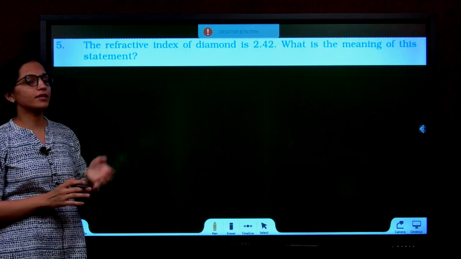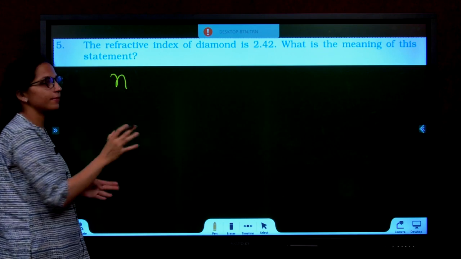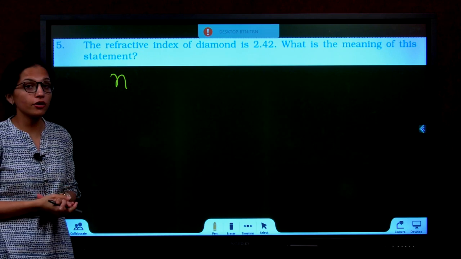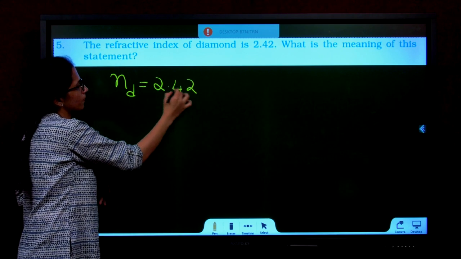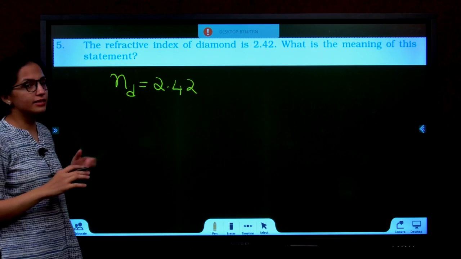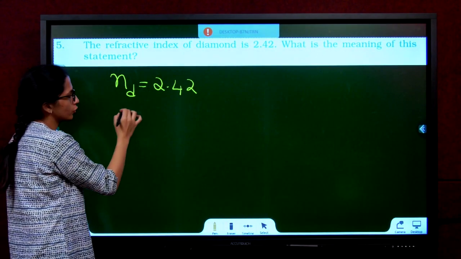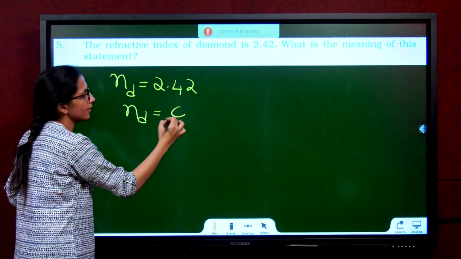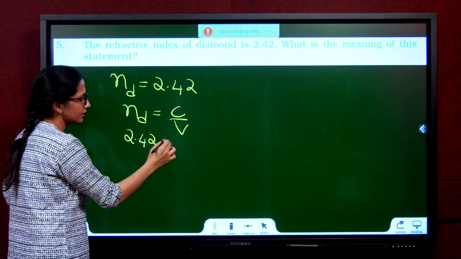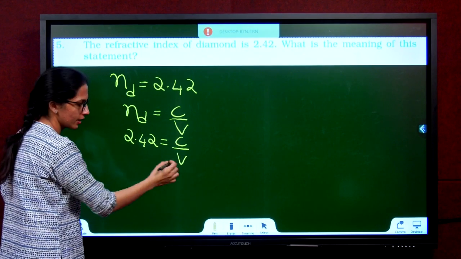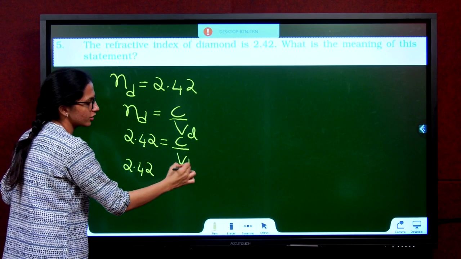Question 5. The refractive index of diamond is 2.42. So they have given refractive index of diamond. If nothing is mentioned, it is absolute refractive index. So I can say ND is 2.42. What is the meaning of this statement? ND is 2.42. We know that ND is C by V. 2.42 is equal to C by V. This V is nothing but V diamond, velocity of light in diamond.